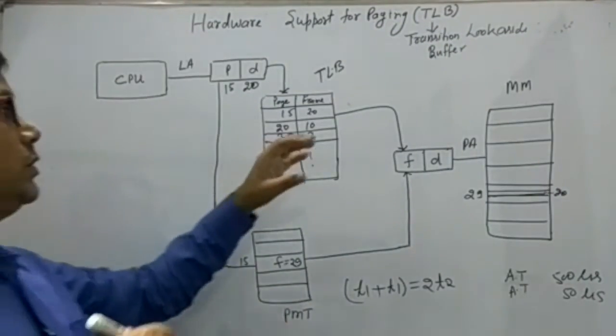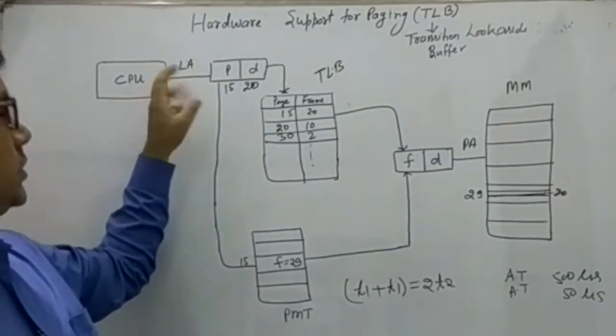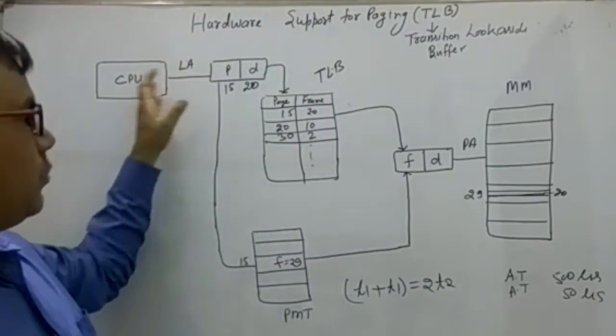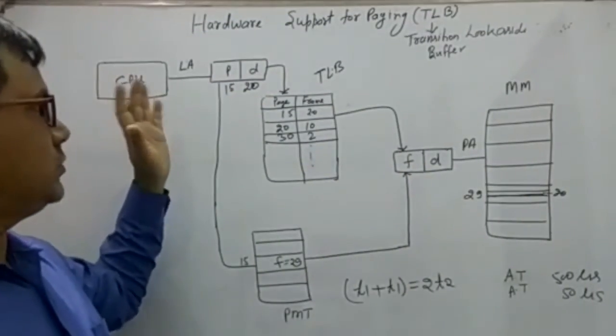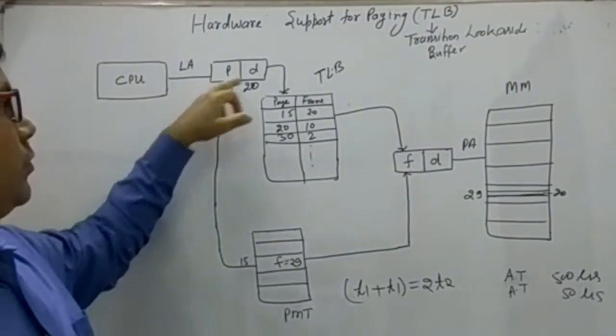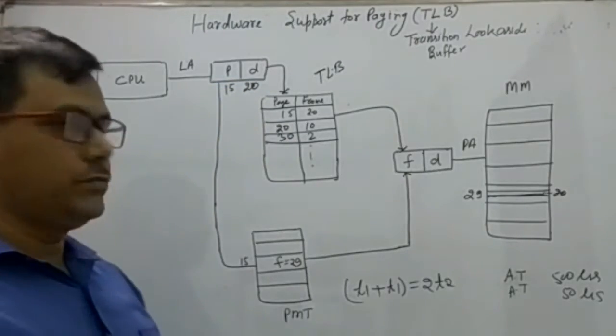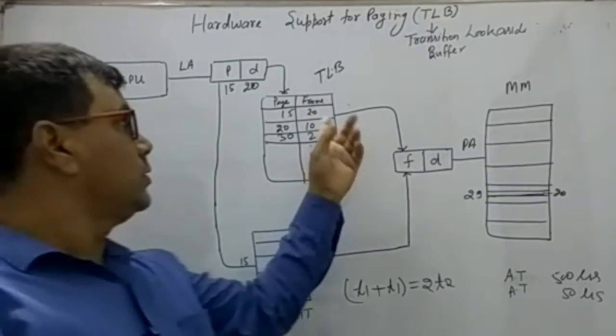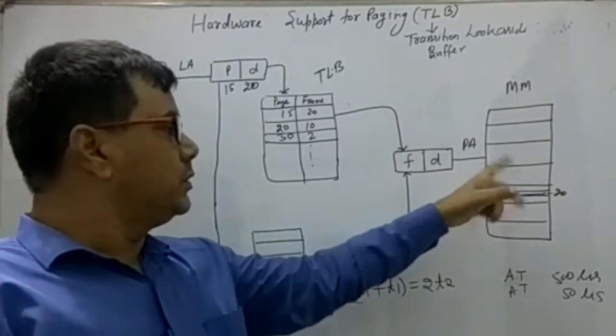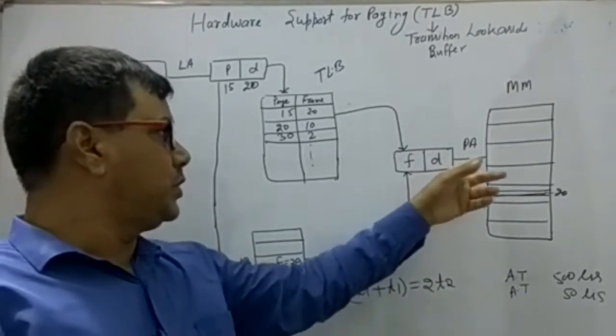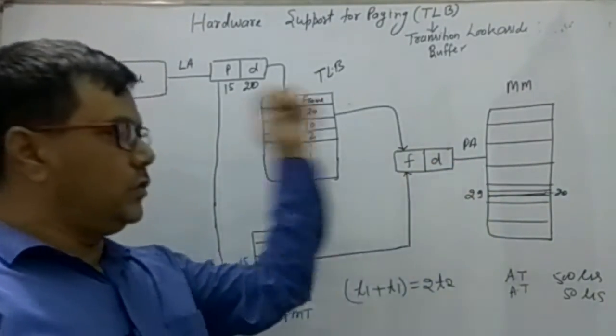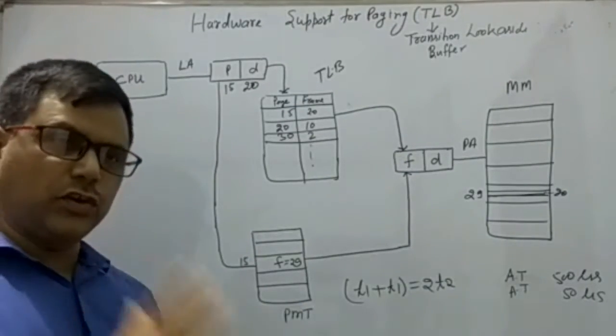That means if the CPU wants to fetch any instruction, it first searches the TLB, then maps the frame number and finds the corresponding instruction.